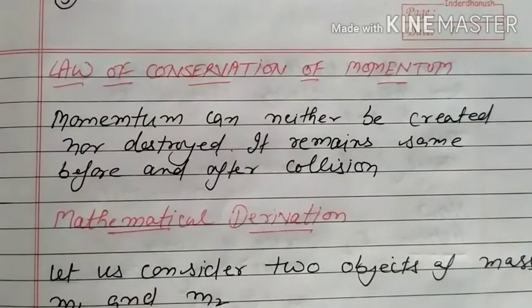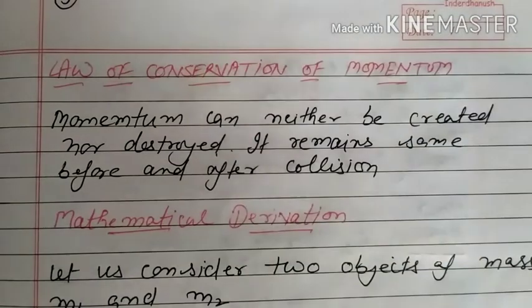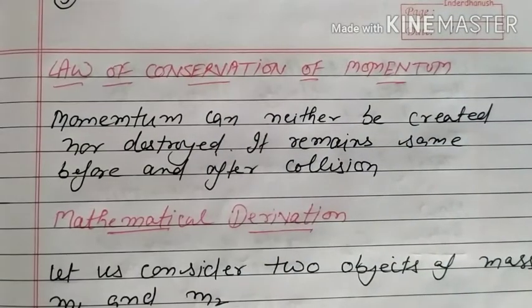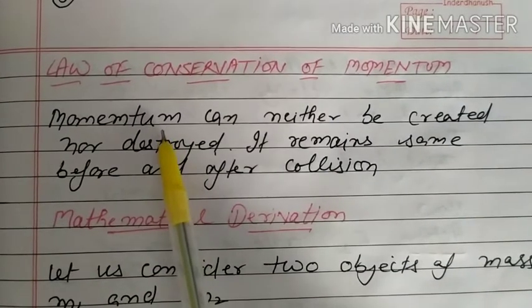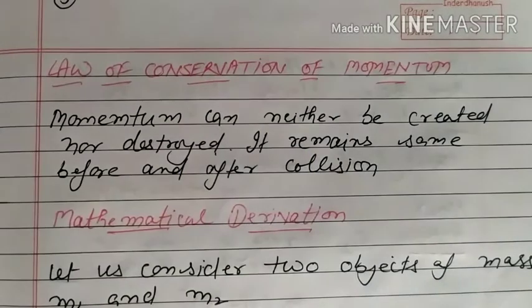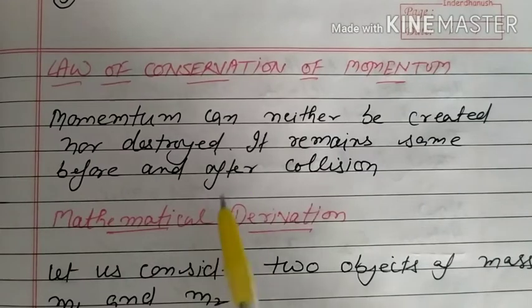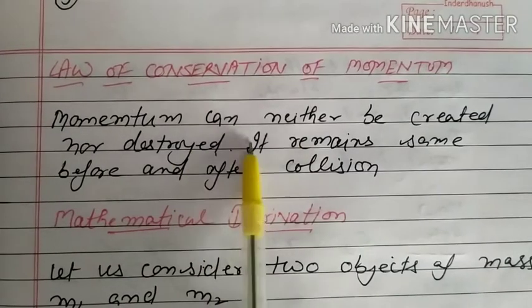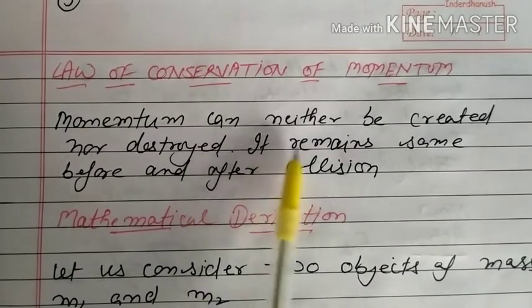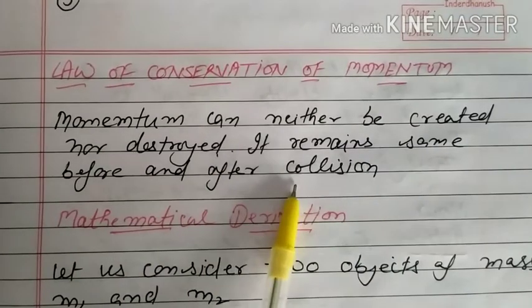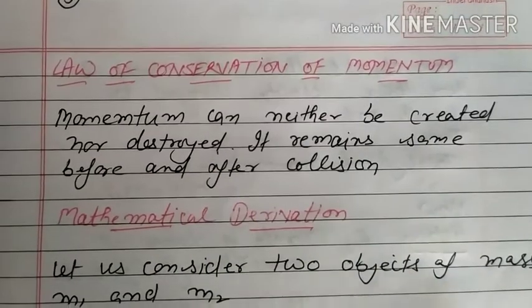Okay, here first of all we want to understand the meaning of conservation: before and after it will remain the same. Here, momentum conserved means momentum before and after remains the same, constant before and after. According to this law, momentum can neither be created nor destroyed. Any object, it remains the same before and after collision. We will discuss what collision is.